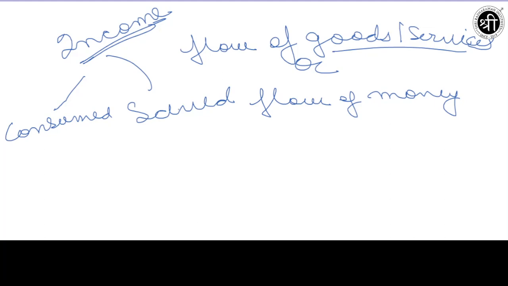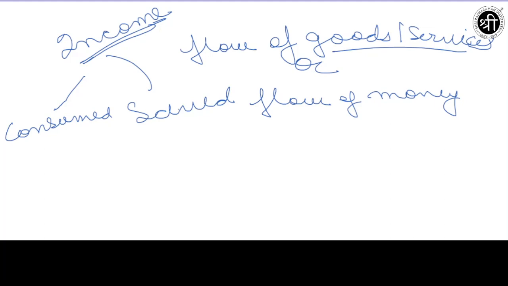So the portion of the income which is not spent, that portion is known as the savings. Hope I have made you understand what the meaning of savings is.